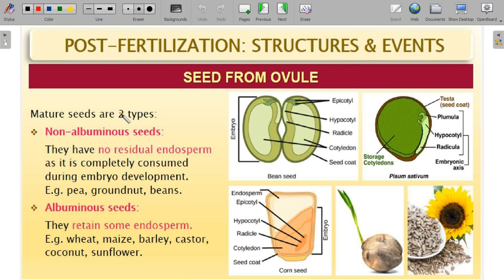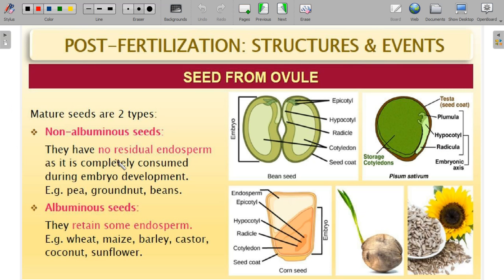That means endosperm will nourish the developing embryo. Now we have learned about three different nourishing tissues till now. One is the tapetum, which nourishes the microspore mother cell. The nucellus nourishes the megaspore mother cell present inside the embryo sac. And next we have seen the endosperm, which nourishes the developing embryo. So the nourishment is limited, preformed, programmed, or fixed. Now we are going to call a seed by type.